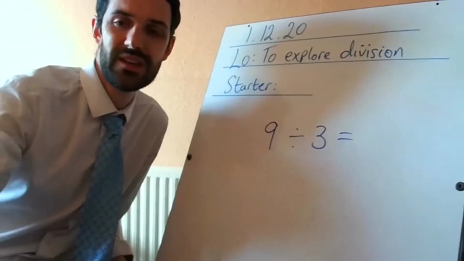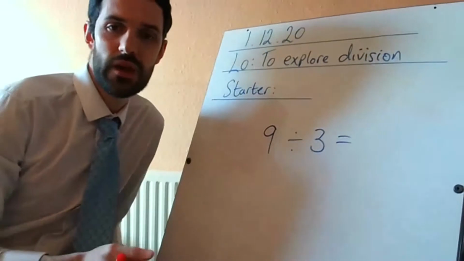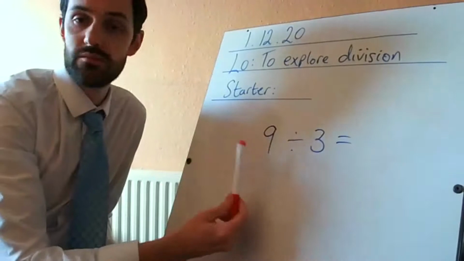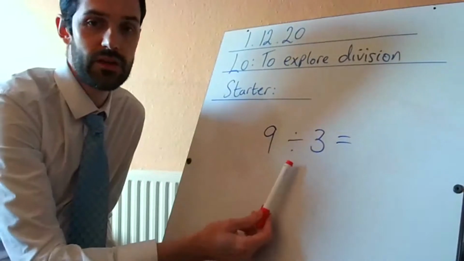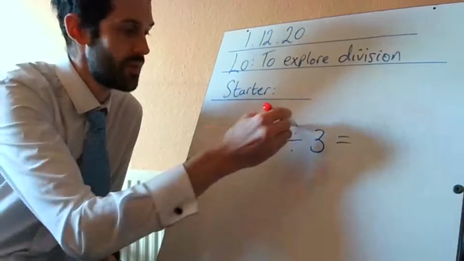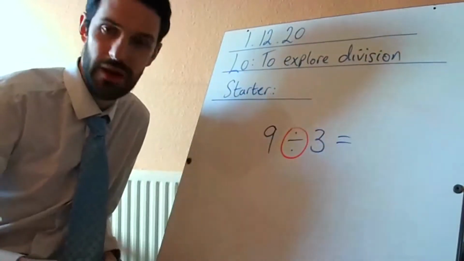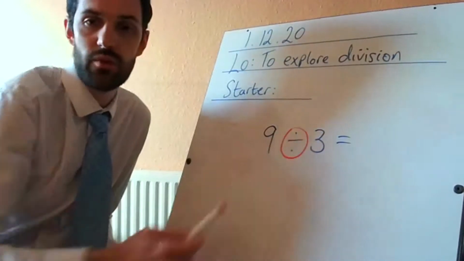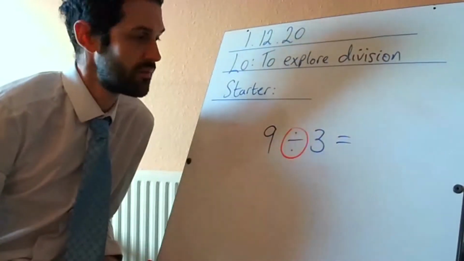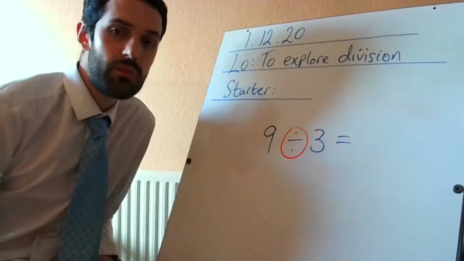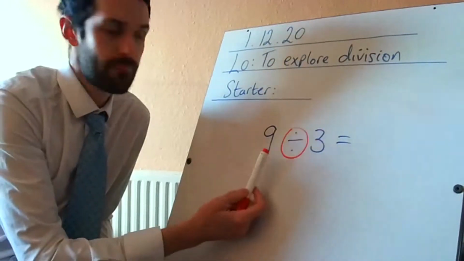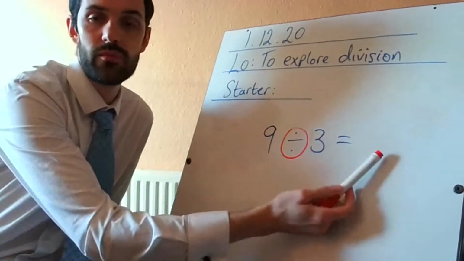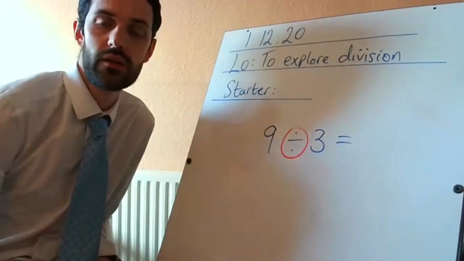I'm just going to move my, just so you can see the board a little bit better there, okay. So this number sentence says to me 9 divided by 3. And for those of you that aren't familiar still with division symbols, or might need a little recap, this is the dividing sign, okay. 2 dots separated by a slash in the middle, guys. 9 divided by 3. And what does that mean? What it means is I'm going to take 9, I'm going to separate it up into 3 equal parts, and then the outcome is what does that actually look like, okay.